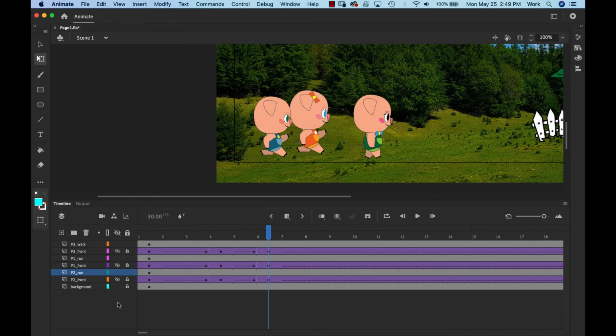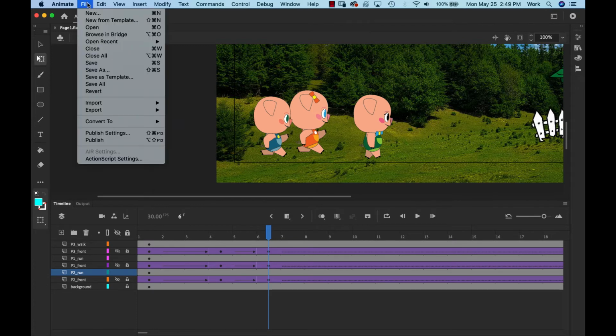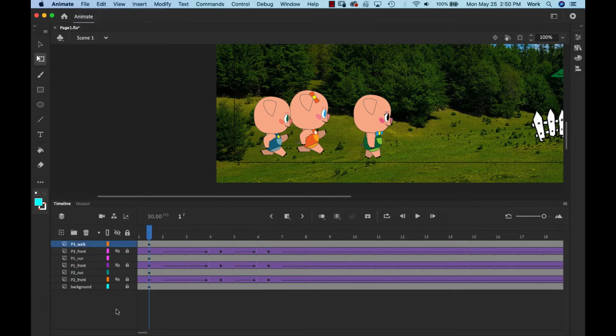Remember to save your work, which is Command S, File, Save. Before we do any more work, make sure that you have the walk in one layer, P3, above the P3 front, and the P1 run above the P1 front, and the P2 run above the P2 front.